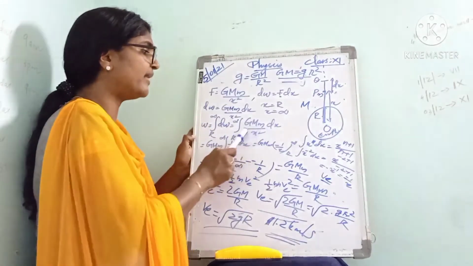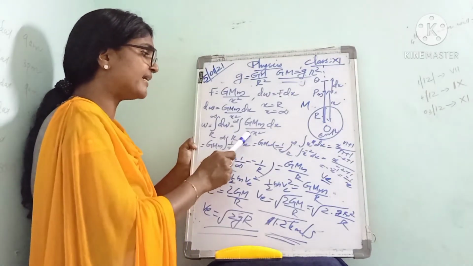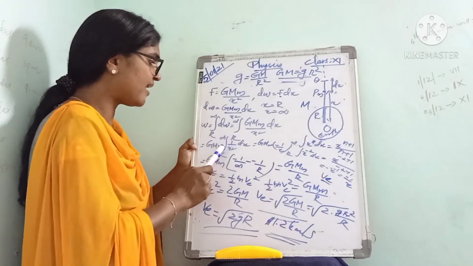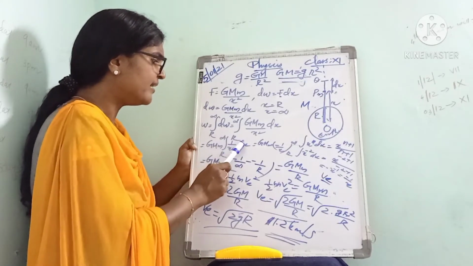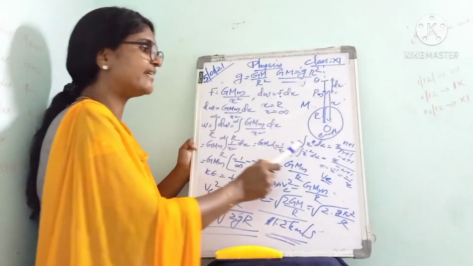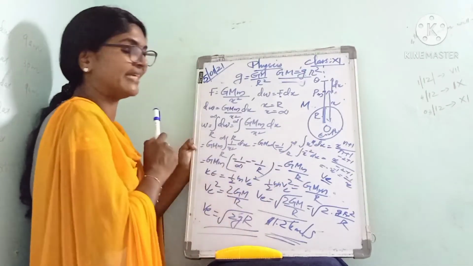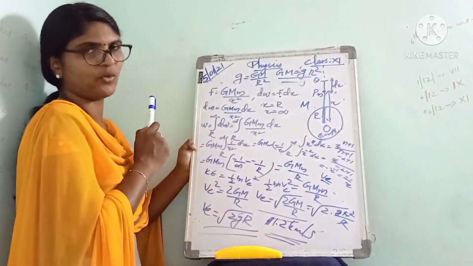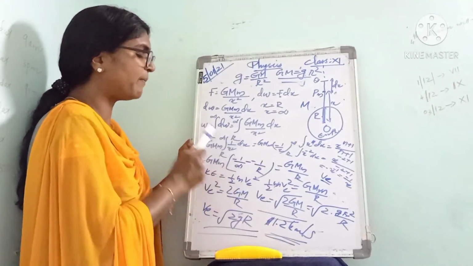Here the variable is only the x, so we have to apply integration to the variable x. So GMm into integral r to infinity 1 by x square dx. You know the standard equation: integral x raised to n dx is actually x raised to n plus 1 by n plus 1. Here we have to integrate 1 by x square.